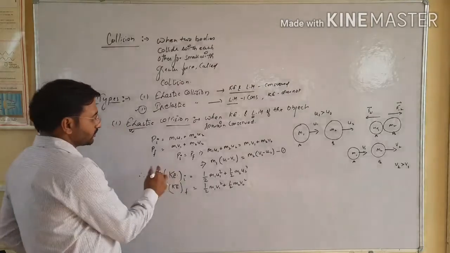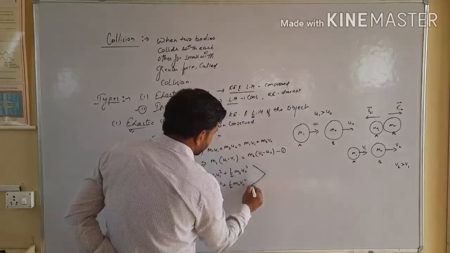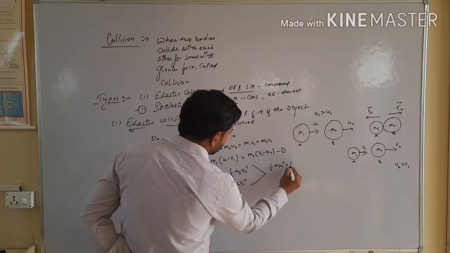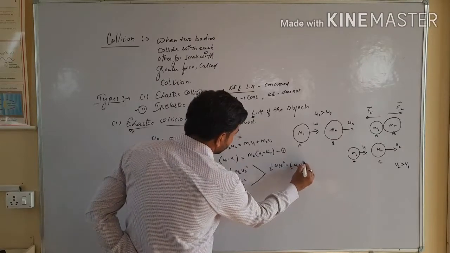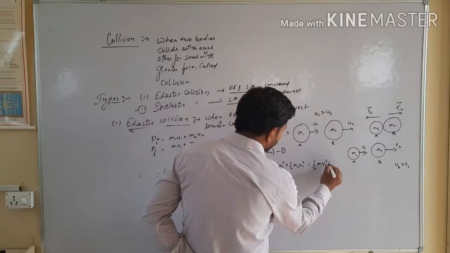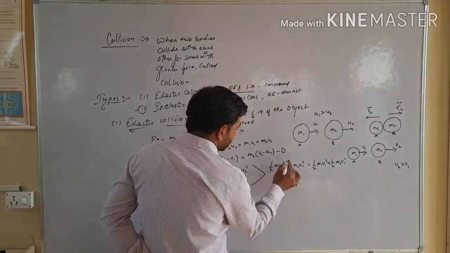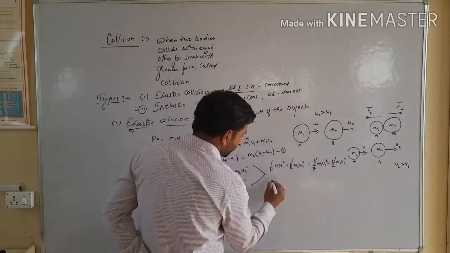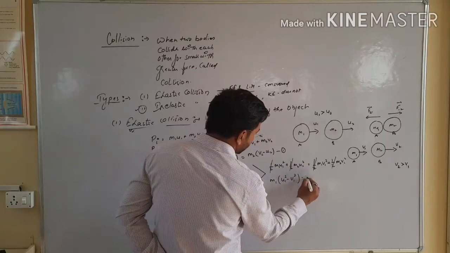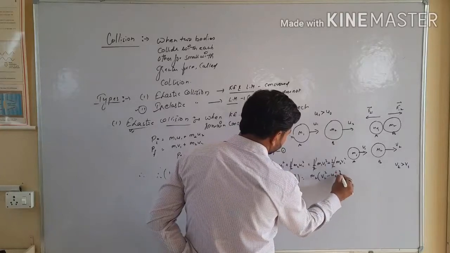And as I told you, the kinetic energy is also conserved in this type of collision, so we can write half m1 u1 square plus half m2 u2 square is equal to half m1 v1 square plus half m2 v2 square. Now after cancellation of the half, I will write m1 (u1 square minus v1 square) is equal to m2 (v2 square minus u2 square).